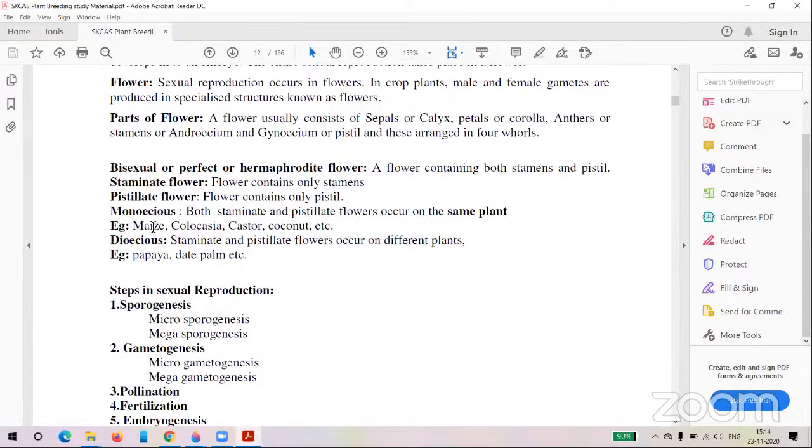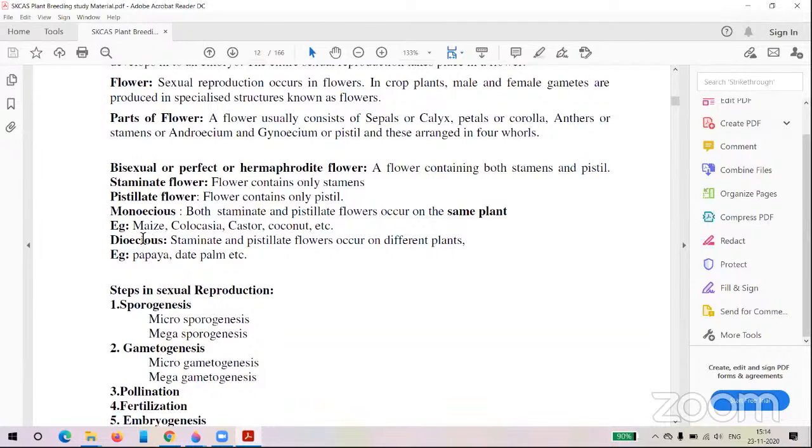Silk you can see in the lower or middle part of the plant, and that silk will give the cob. And the pollination is cross pollination. So the best examples of monoecious are maize, colocasia, castor, coconut. You should remember these examples, because in the examination they will definitely ask this question.